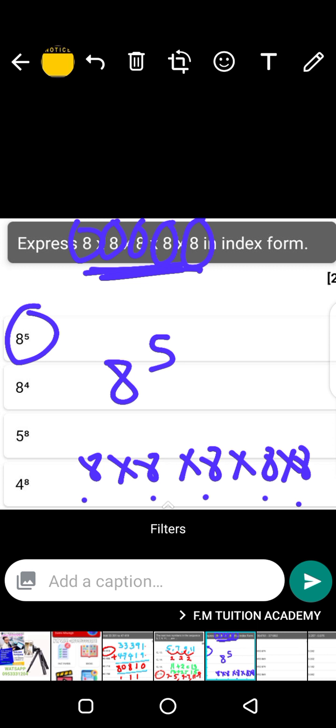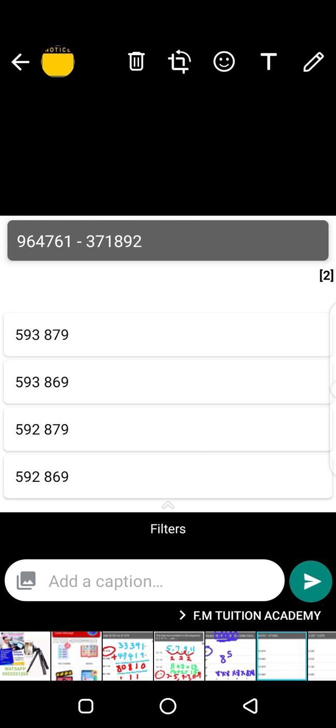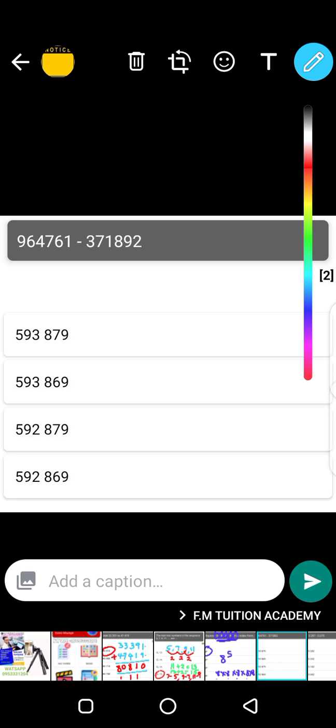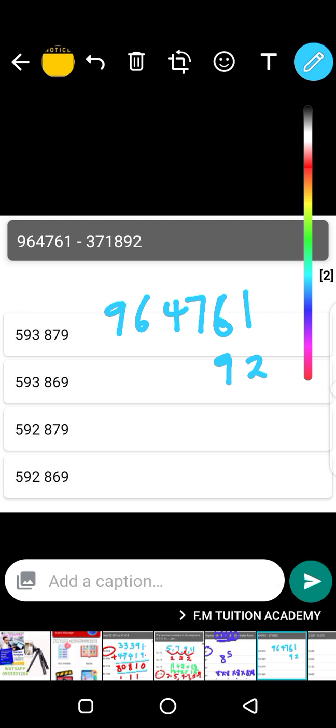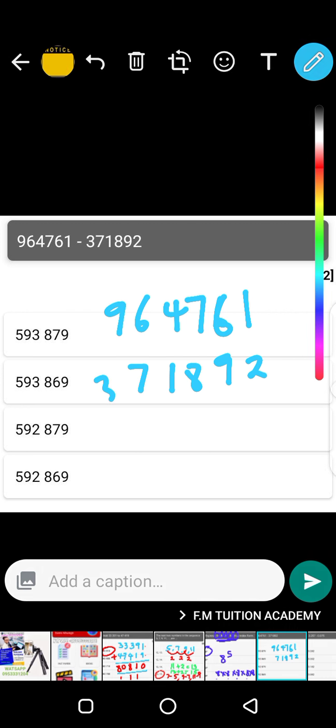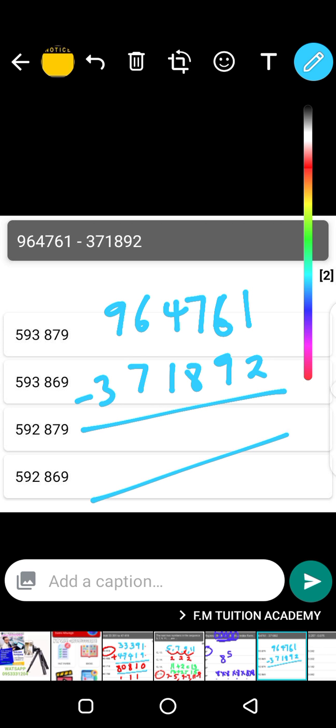The next question, we're subtracting those two numbers. What do we do? So that means 9647 minus 6138. You are subtracting 2 numbers. You start with the last number. Okay, we are subtracting these numbers. So what do we have?